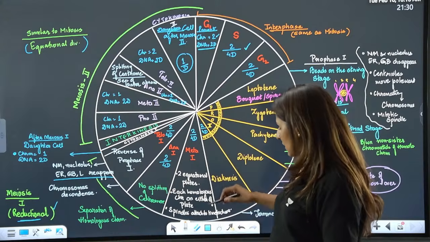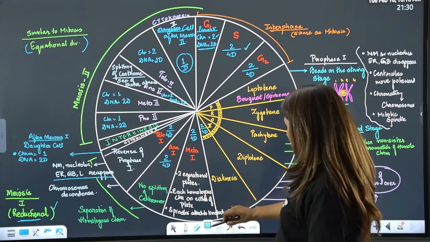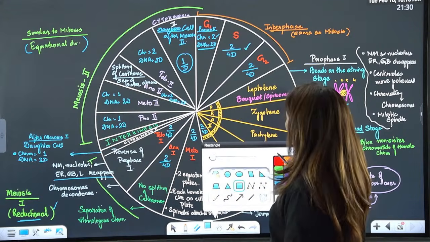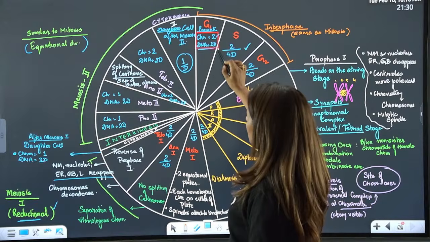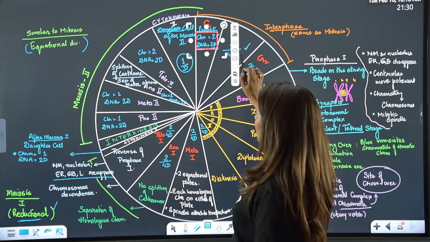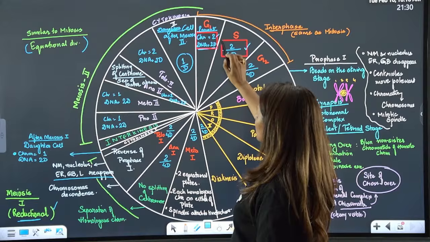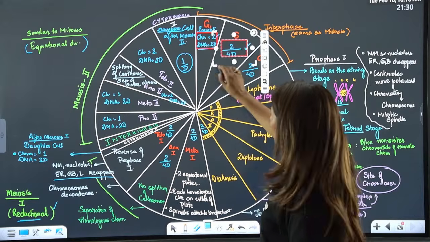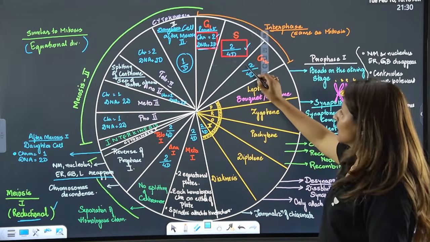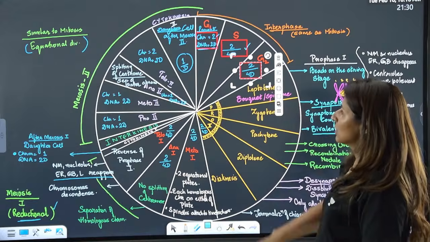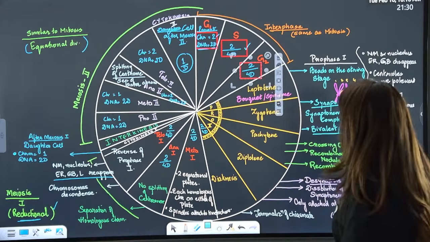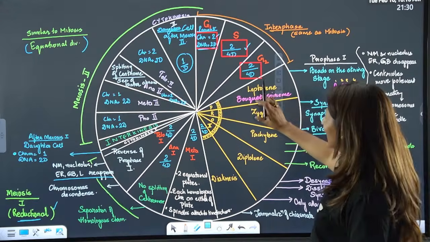Let's assume the same thing here as well, that there were 2 chromosomes in the parents and the DNA content was 2D. So after S, we know the chromosome number does not change, but the DNA doubles. Now the same continues in the G2 phase, and the same thing will continue in the entire prophase.